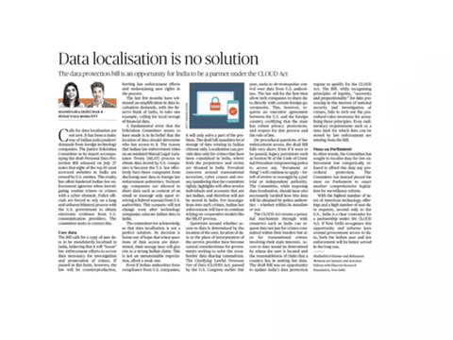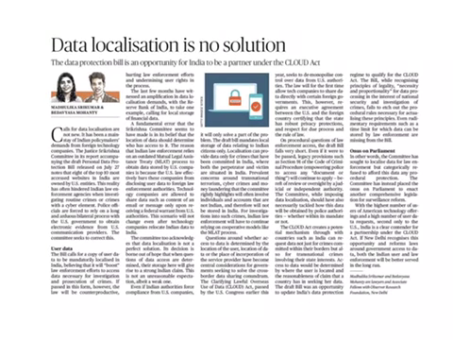Our next article is data localization is no solution. What is meant by data localization? Data localization means storing the data on any device, for example a laptop, that is present within the borders of a specific country where the data was generated. For example, there is a laptop in India.